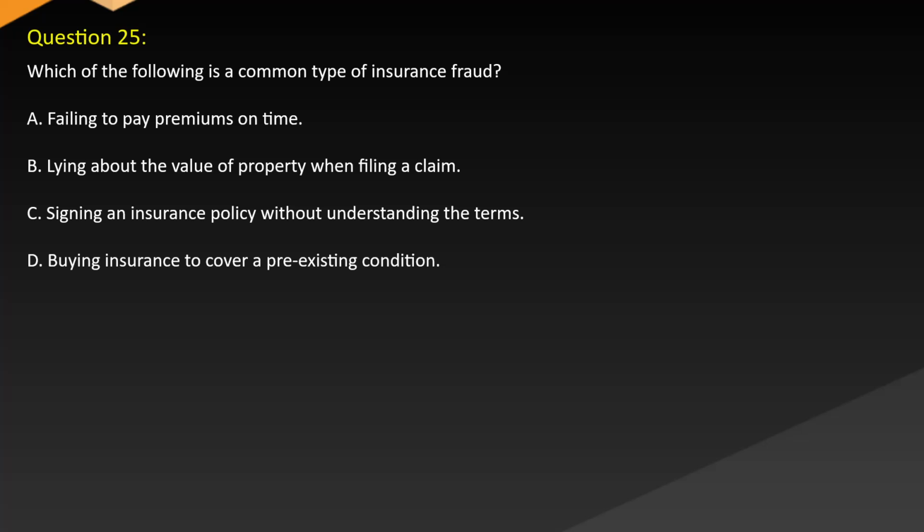Question 25. Which of the following is a common type of insurance fraud? A. Failing to pay premiums on time. B. Lying about the value of property when filing a claim. C. Signing an insurance policy without understanding the terms. D. Buying insurance to cover a pre-existing condition.